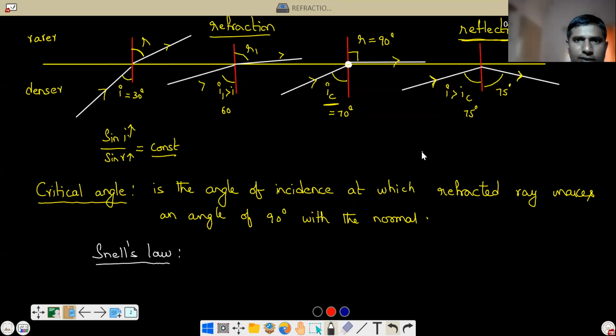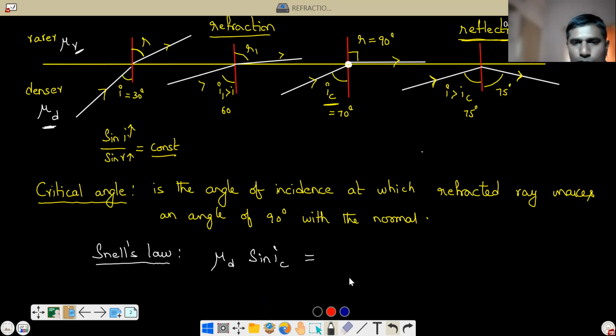That means the refractive index, suppose here the incident ray is present in which medium? The denser medium. Let us call this mu d, and the rarer medium is, let's say, mu r. Now the incident ray is present in this medium first. So first we write mu d into the sine of the angle of incidence. What is the angle of incidence? Sin IC, is equal to, now the ray is going into another medium.